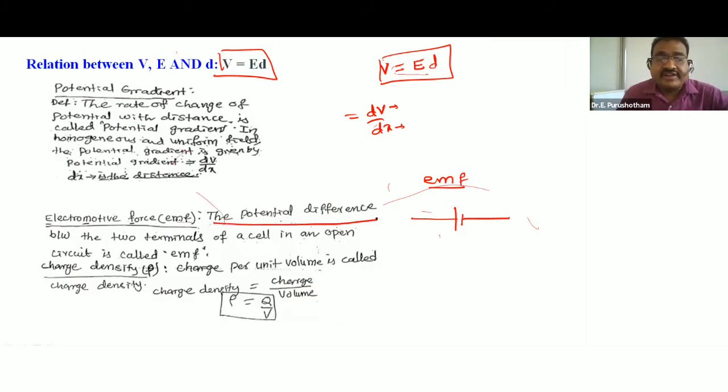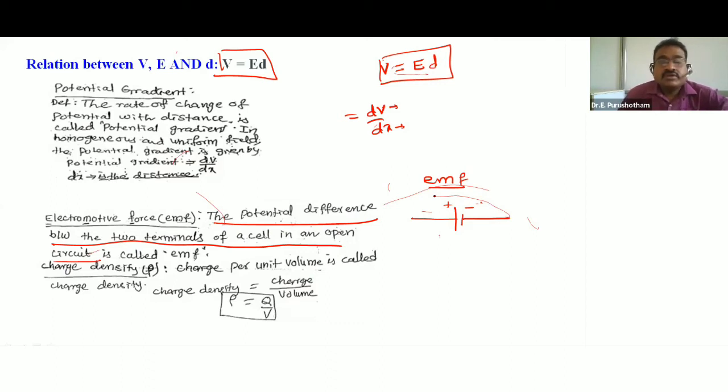The potential difference between the two terminals of a cell in an open circuit is called electromotive force. So this is positive charge, negative charge. This is a cell. This is the open circuit. So in this open circuit, the potential difference between two terminals of a cell is called electromotive force.